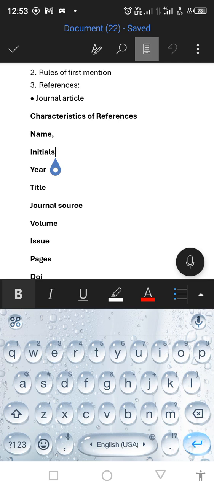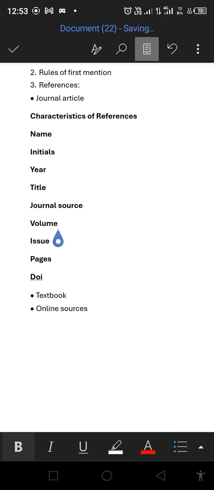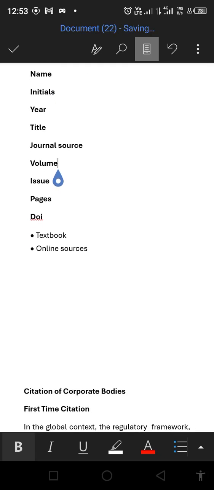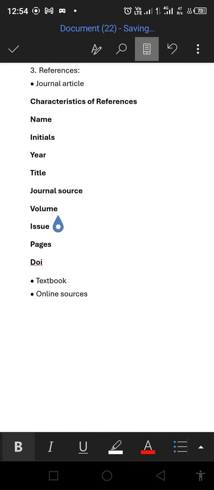Recall that I said that references consist of more information about a particular author. Let me also say that these characteristics of references are also the characteristics of a journal article. We are going to talk about that. So these characteristics are: name, initials, year, title, journal source, volume, issues, pages, and DOI, the digital identifier number.